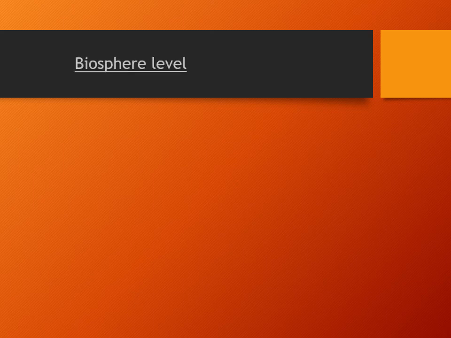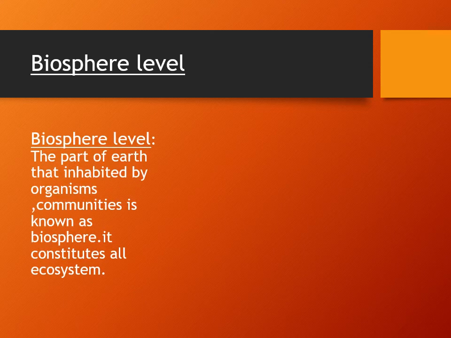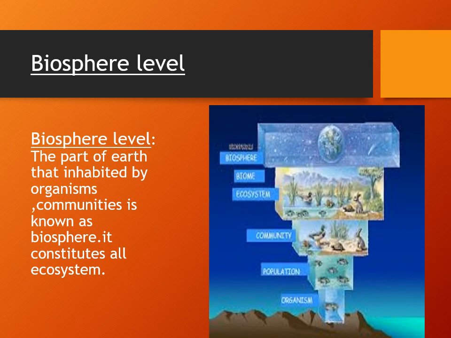Dear students, the last level is the biosphere level. The part of the earth that is inhabited by organism communities is known as the biosphere. It constitutes all types of ecosystems. In this diagram, we easily see that from the bottom of the sea to above the sea level, wherever anything can live is considered the biosphere level.